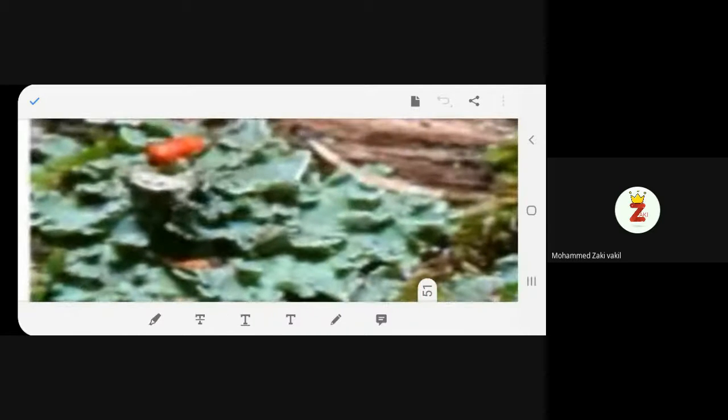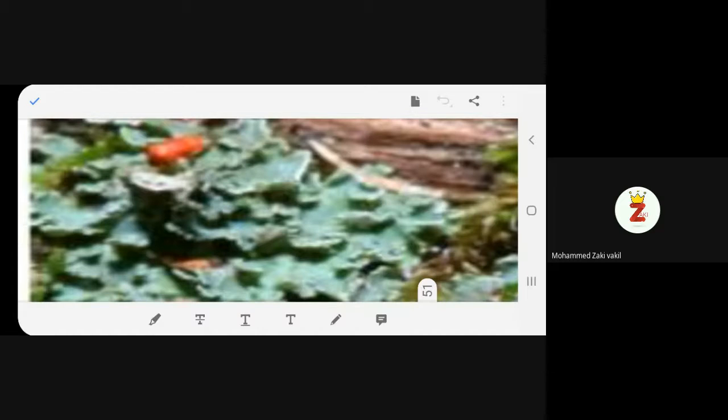Ma'am, algae is present in water. Yes, algae is present in water, but this lichen is a combination of two organisms, namely algae and fungi. So that's why it looks a bit green in color.